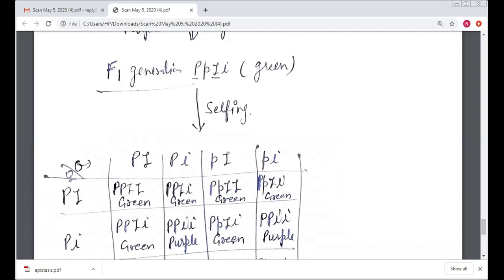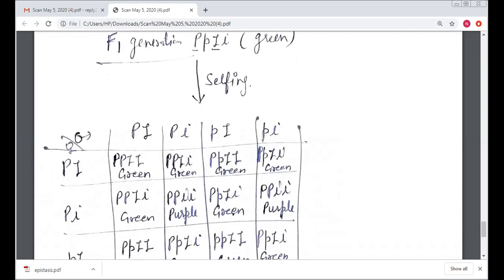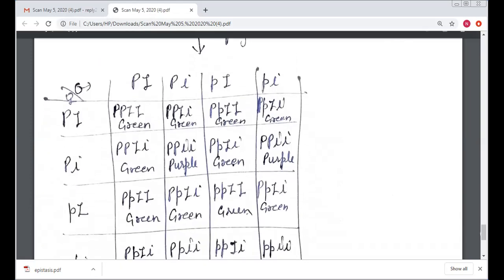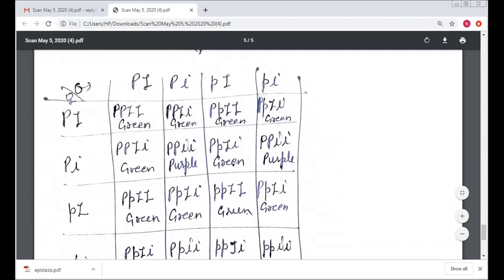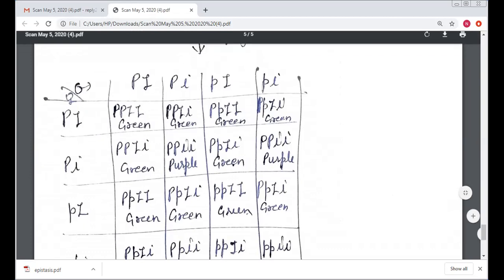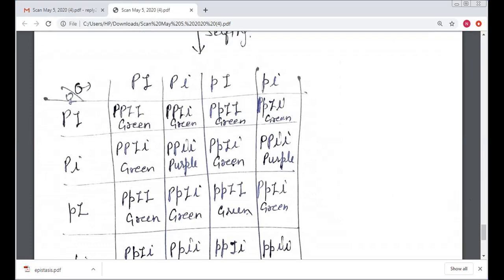Now, on self pollination of the F1 generation, these are the female gametes and the male gametes. The gametes are capital P capital I, capital P small i, small p capital I, and small p small i.